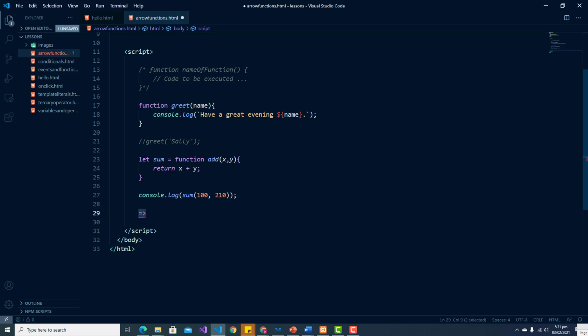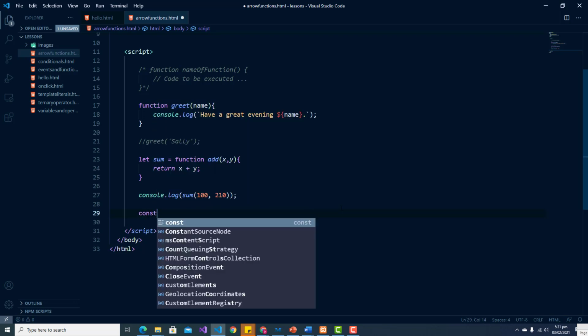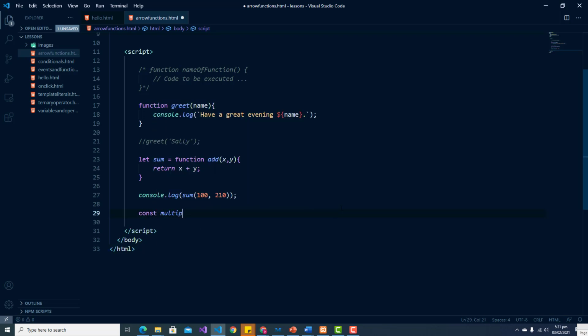a function. So let us define, and let us use the keyword const, and let's just say multiply. And we can now open up our parentheses and pass in x and y.